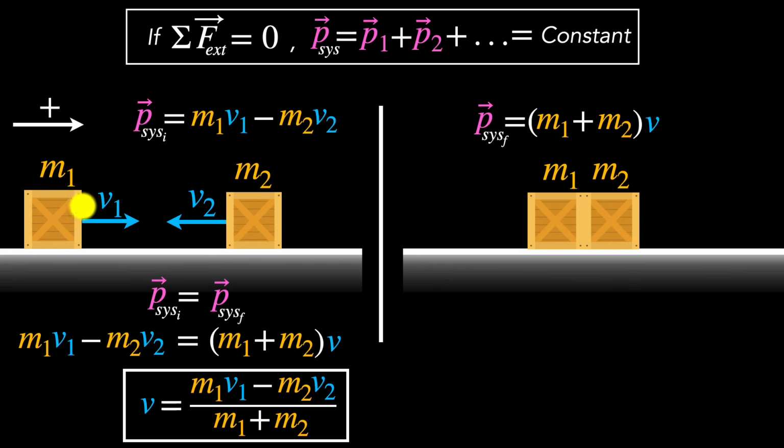And the same thing would happen if you were to put m1 equal to 0. We would get v equal to just minus v2, which means we would expect m2 to go towards this direction with just v2. Perfect. That makes sense. Okay, what else could we do?